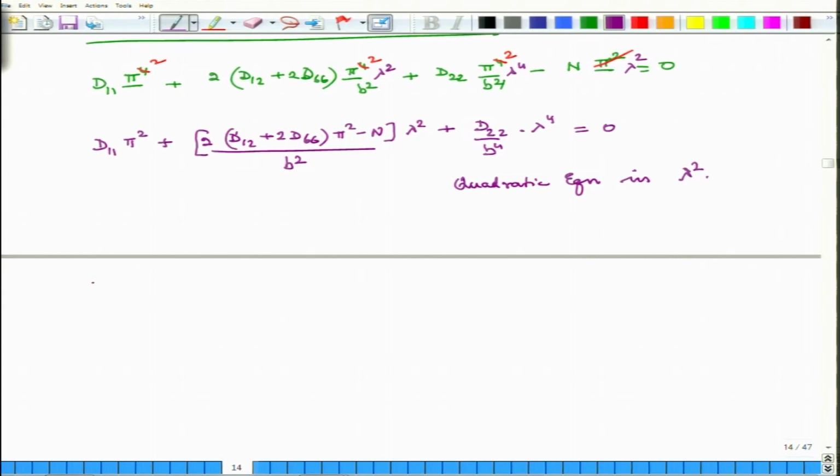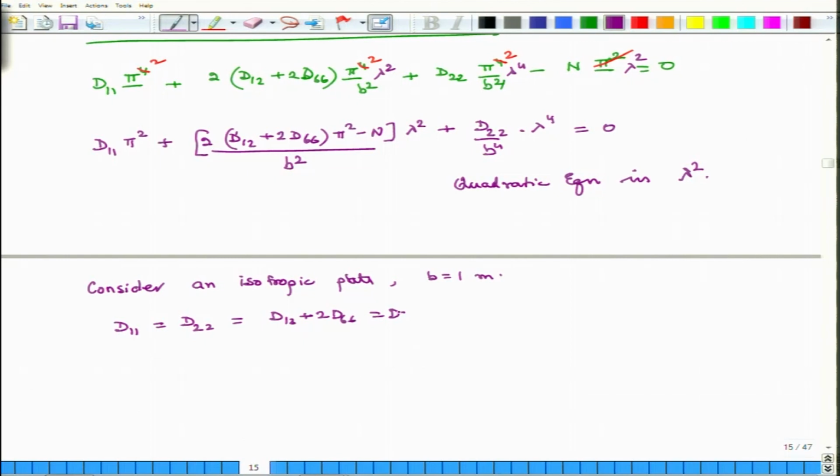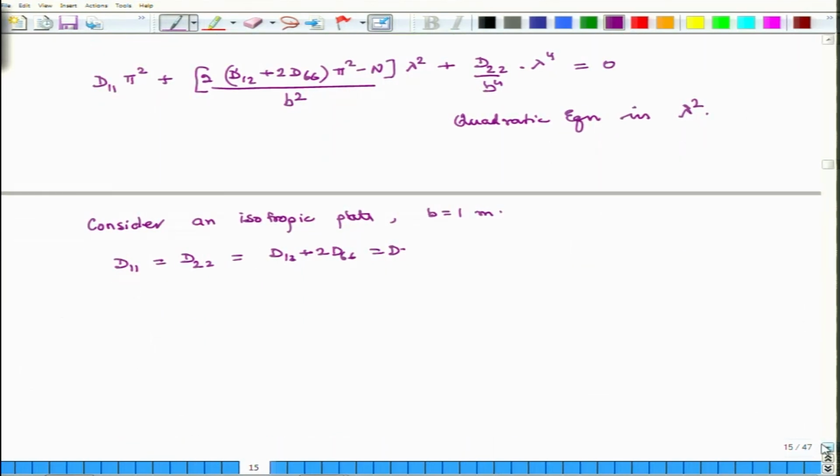So, now we will consider the case of an isotropic plate which is 1 meter wide. For an isotropic material we have shown earlier that D11 is equal to D22 is equal to D12 plus 2 D66 is equal to D. Okay. So, this equation becomes